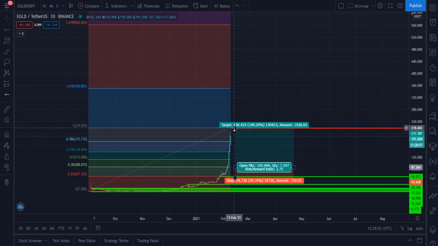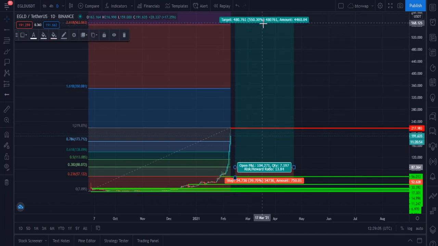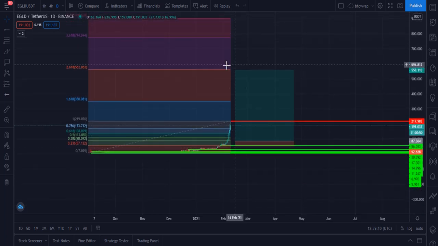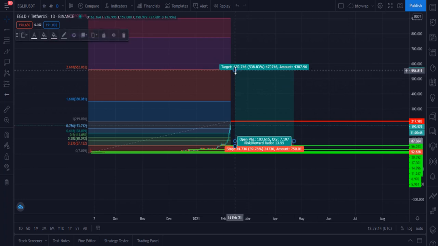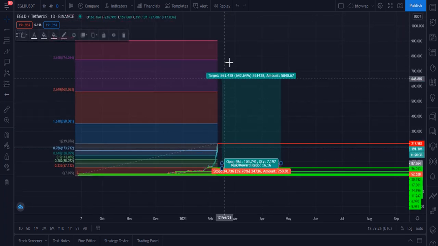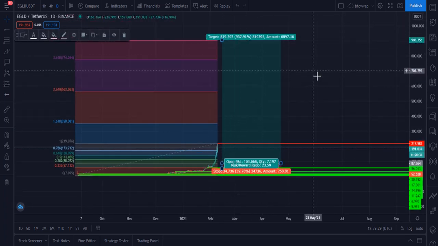I think in 6 months it has to hit this level. This is very realistic, I think, and definitely it has to hit this level. $550 price is my next target. This is the target of 3 months to 6 months, and if you hold EGLD for 6 months, definitely it will hit this level very soon, and will give you 900% profit, and will hit the $1,000 price level within, I think, 6 months.